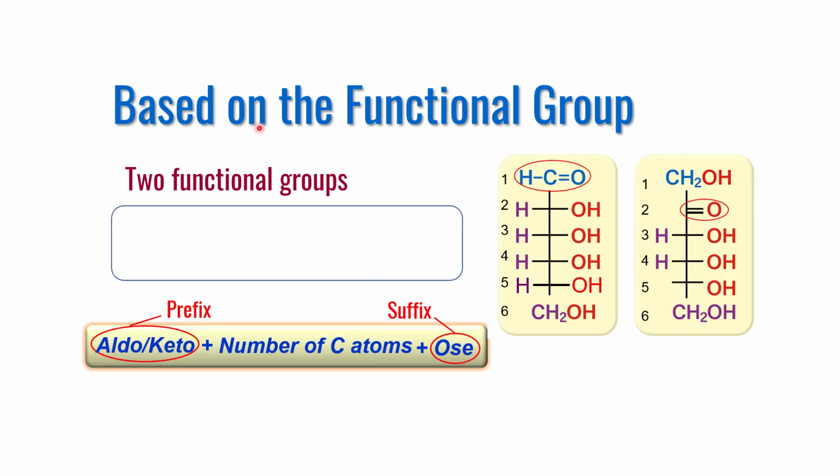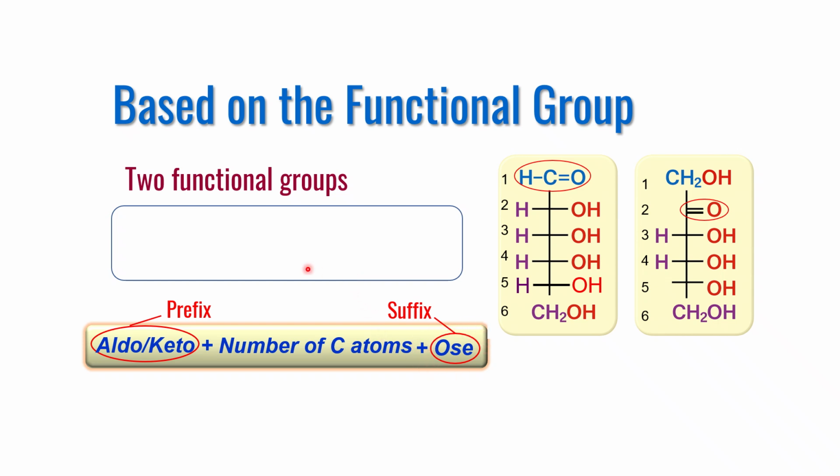Let us explore the classification based on the type of functional group. A monosaccharide may have a keto or an aldehyde as a functional group. According to this scheme, put aldo or keto as the prefix, followed by counting the number of carbon atoms and putting the corresponding Greek word for that number, followed by OSE as the common suffix in the end.